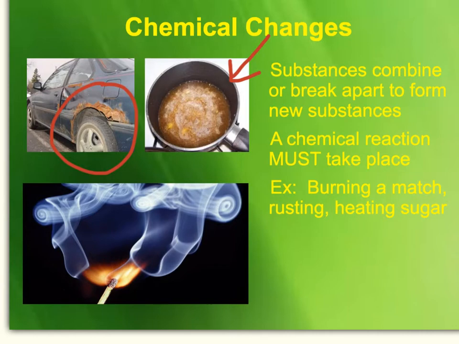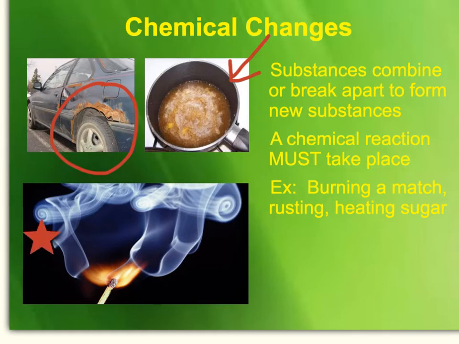Whenever you cook something, you are chemically changing that substance. If I were to take cookie dough and put it in the oven, no longer will I have cookie dough. I will have fresh, delicious cookies. I can't change it back to dough. So I have chemically changed that cookie dough into something different.